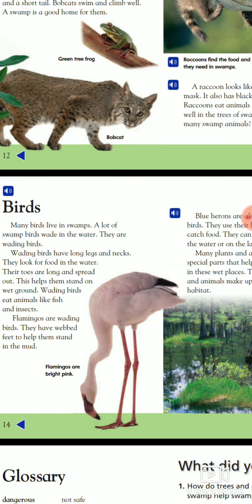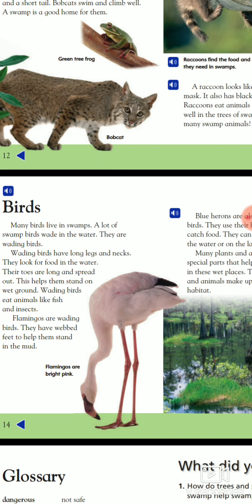Birds. Many birds live in the swamp. A lot of swamp birds wade in the water. They are wading birds. Wading birds have long legs and necks. They look for food in the water. Their toes are long and spread out. This helps them stay on top of the water well. Wading birds eat animals like fish and insects.